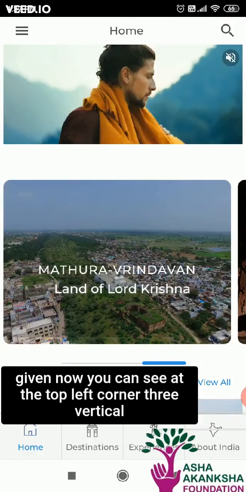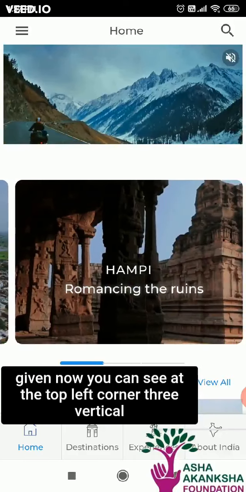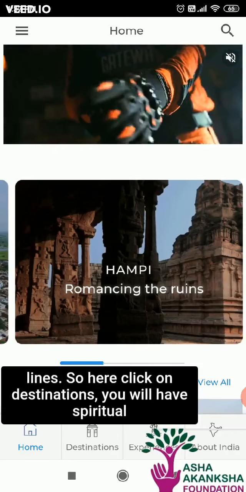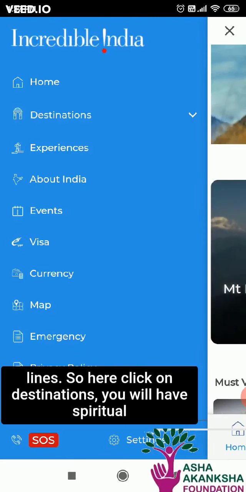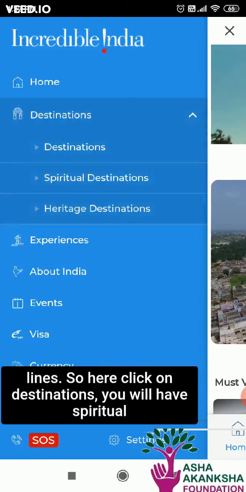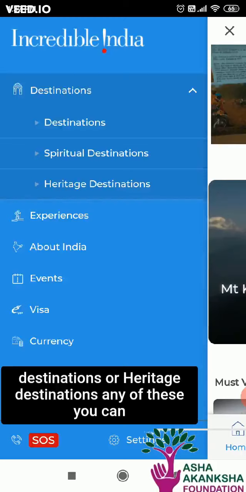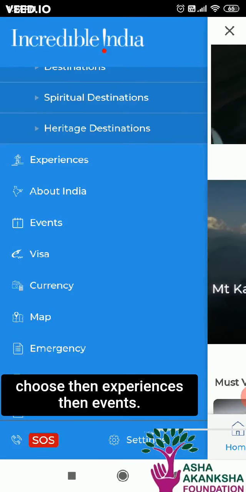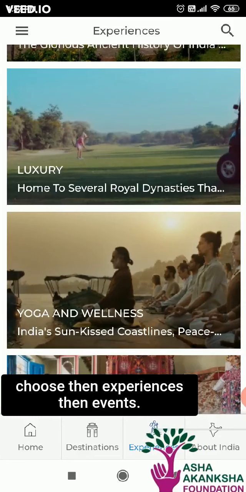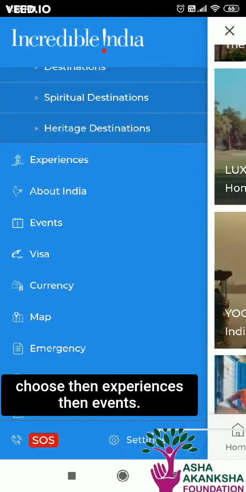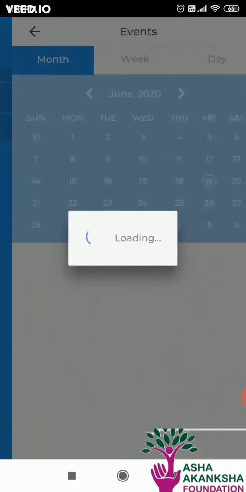Now you can see at the top left corner 3 vertical lines. So here click on destinations. You will have spiritual destinations or heritage destinations. Any of these you can choose. Then experiences, then events.